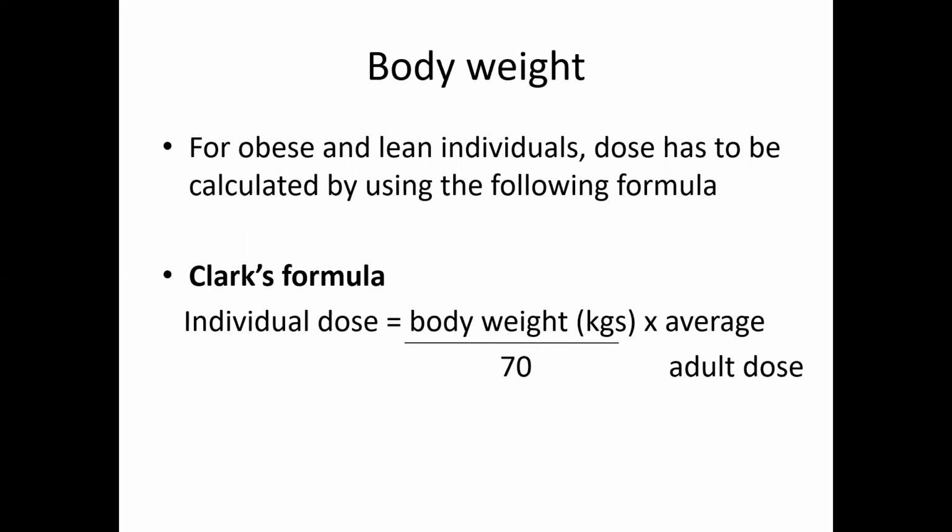The dose of the drug can be calculated depending upon the body weight using Clark's formula. Clark's formula: individual dose is calculated by multiplying the body weight in kgs divided by 70 kg into average adult dose.